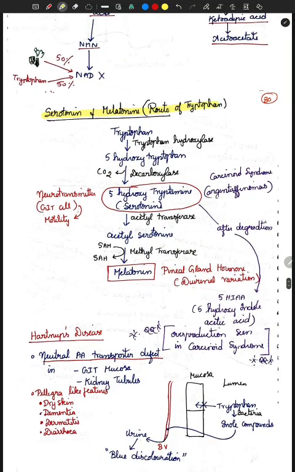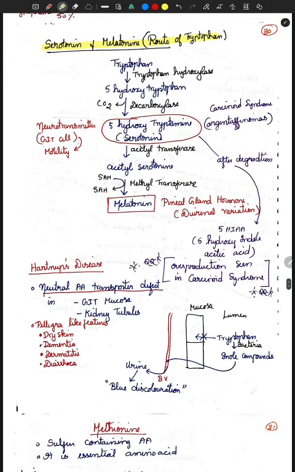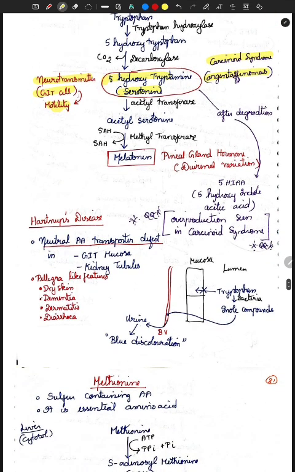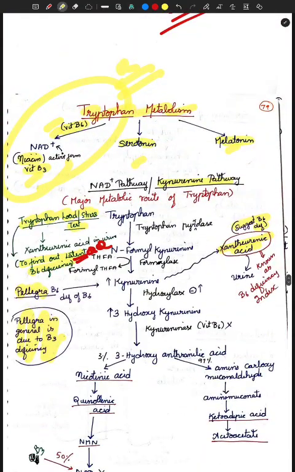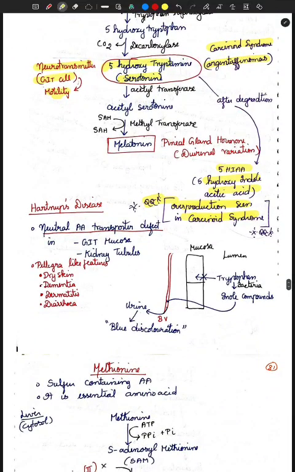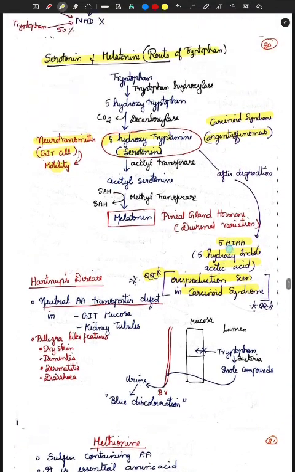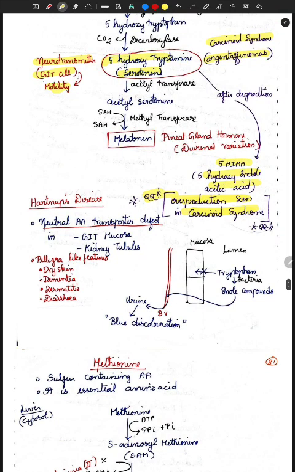Next, coming to your serotonin and melatonin. So serotonin and melatonin, what you need here? So 5-hydroxytryptamine, that is serotonin, is used as a neurotransmitter in your GIT cell, and it also helps in motility here. So carcinoid tumors, they are called as what? Argentaffinomas. So after degradation, it forms 5-hydroxyindoleacetic acid. So this is overproduced in carcinoid syndrome. Don't confuse between pheochromocytoma and carcinoid syndrome. In pheochromocytoma, it is your vanillylmandelic acid, that is tyrosine metabolism. So pheochromocytoma is tyrosine metabolism. Your VMA is getting increased. But in your carcinoid syndrome, your 5-HIAA is getting increased.